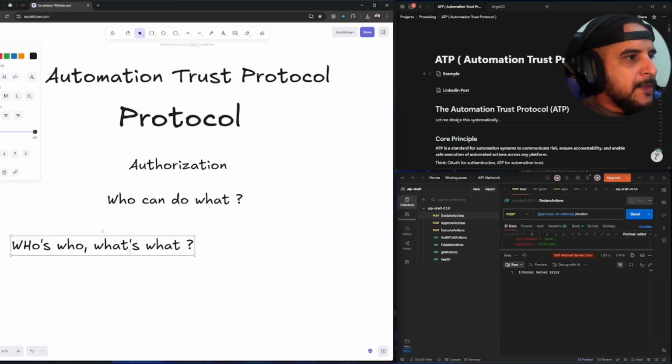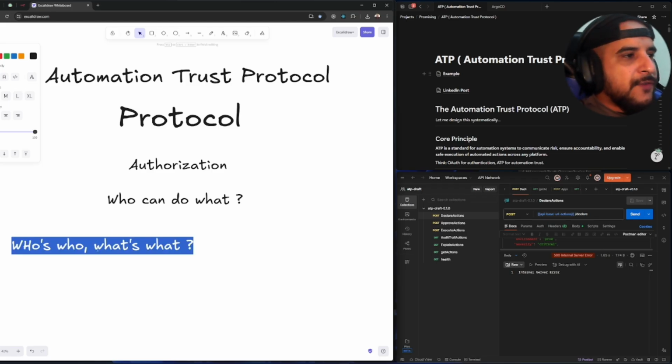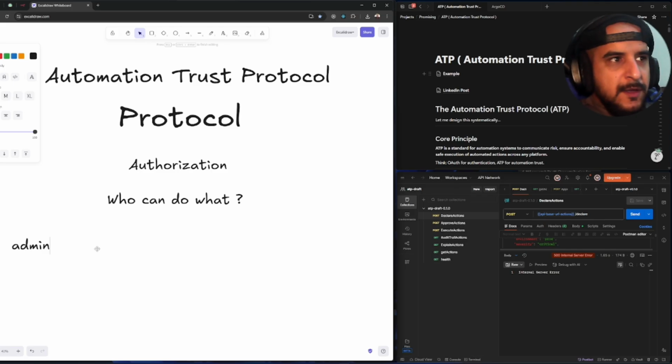Why are we asking this question? Because if you said who can do what, okay, we defined the who. Let's say, for example, admin. Admin is a very ambiguous word, right? I'm going to build an authorization system, and who can do what? Admin, right? Defined. Okay, wait. Before you can define the do what, right?